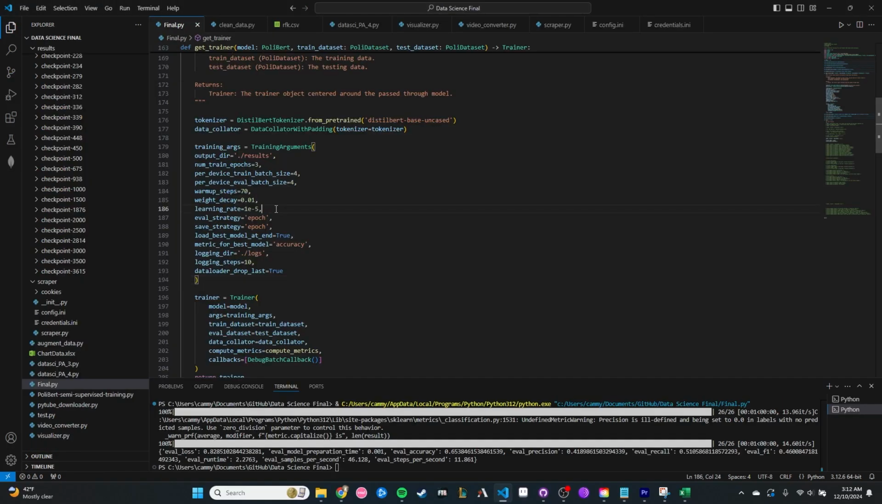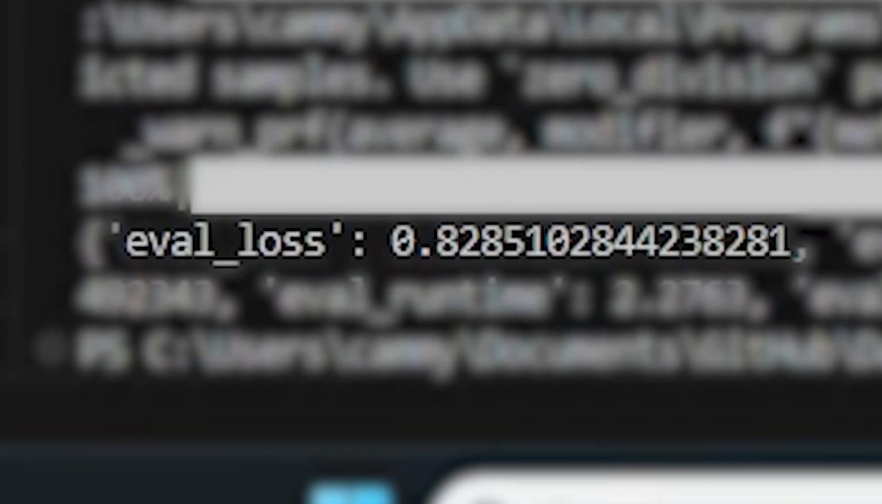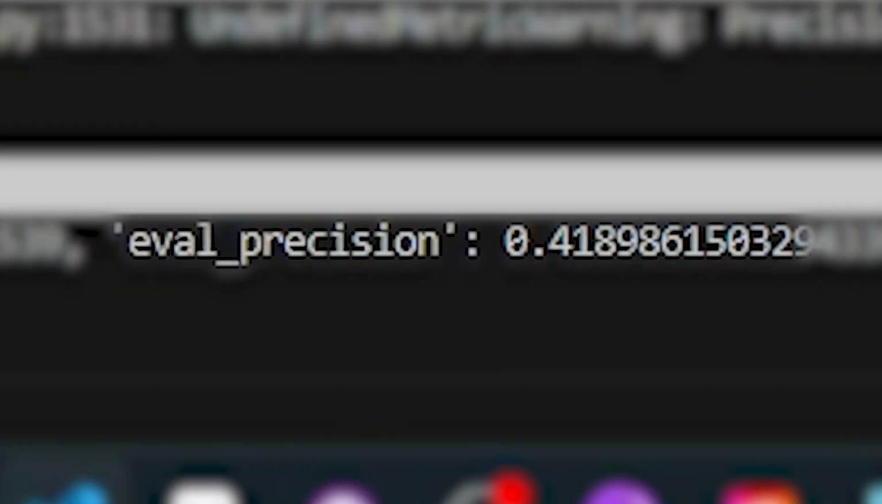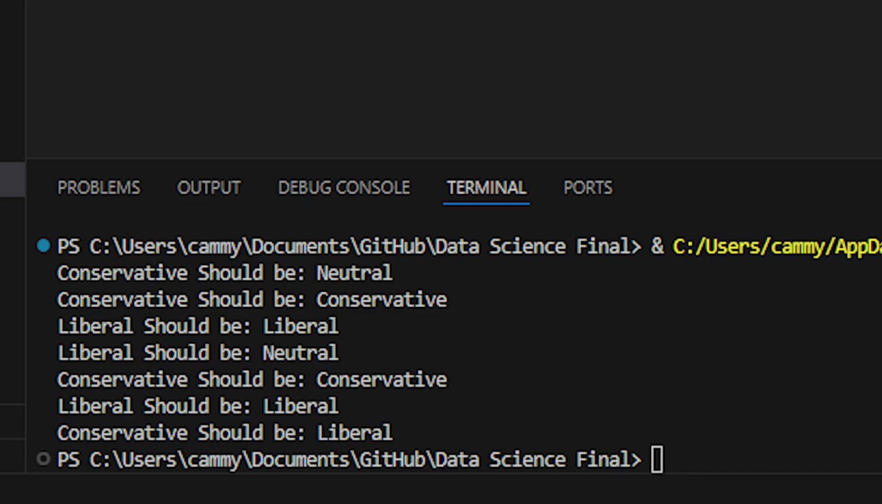By tweaking the learning rate on our trainer, we seemed to have eliminated any biases obtained from Reddit. Using our trainer to evaluate the model, we get these metrics. Our model has already improved quite a bit, but there is still more room for improvement. Testing our model on the same predictions as before yielded these results. This was slightly better than last time, with a 4 out of 7 success rate.